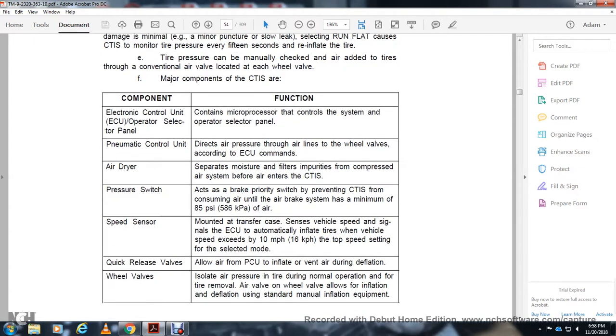The speed sensor monitors the transfer case to sense the vehicle speed and signals the ECU, automatically inflating the tires when the speed exceeds 10 miles an hour, with the top speed setting determined by the selected mode. The quick release valve allows air from the pneumatic control unit to inflate and vents air during deflation. The wheel valve isolates the air pressure in the tire during normal operation. For tire removal, the air valve on the wheel valve allows inflation and deflation using standard manual inflation equipment.